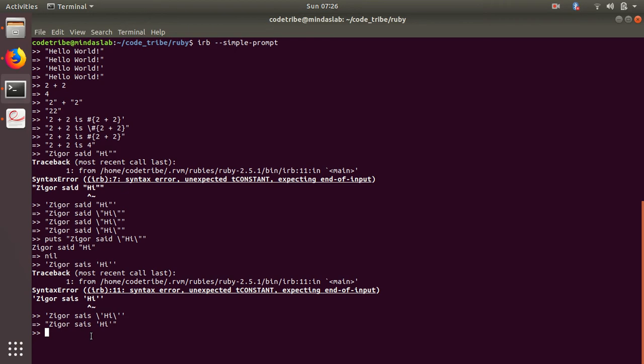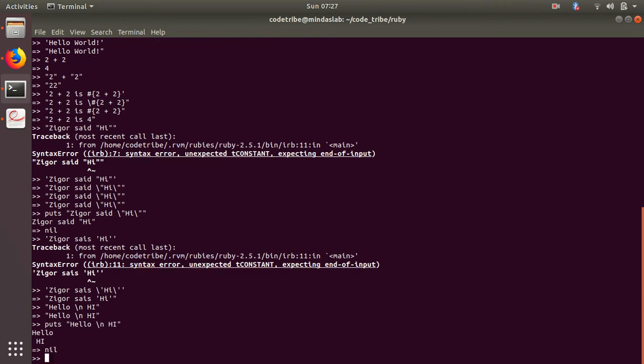Let me put something: "hello", followed by slash n, followed by "hi". It just prints out as is. But if I print it with puts, look what strange thing happens.